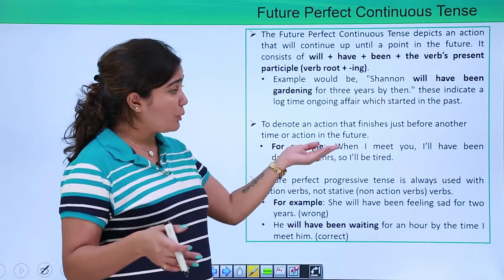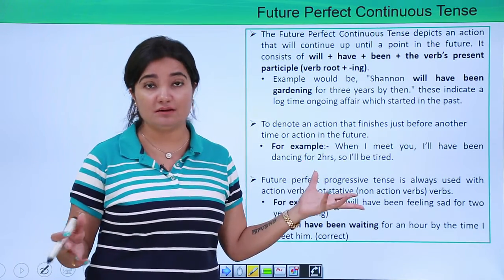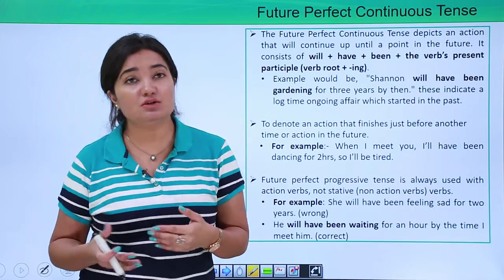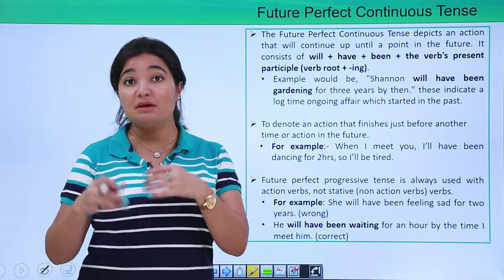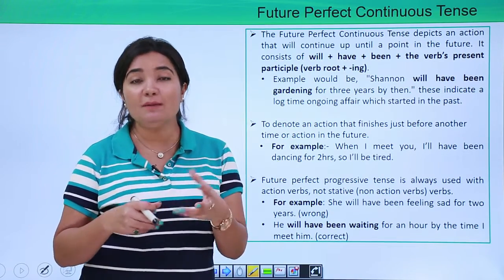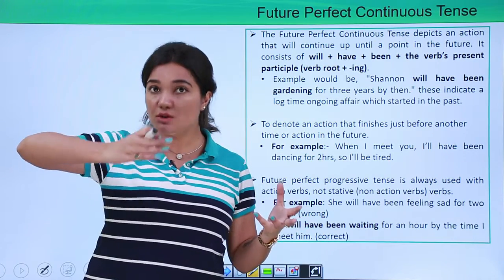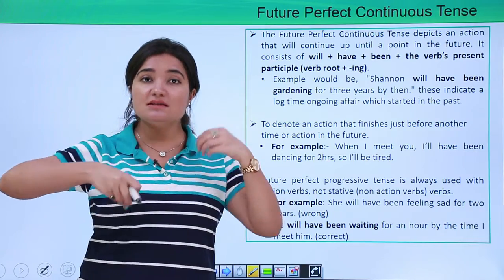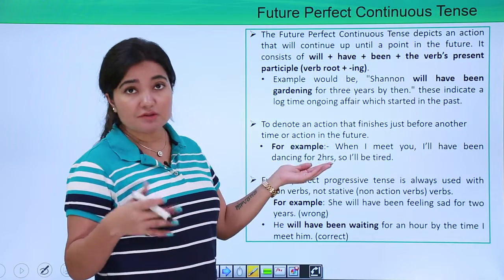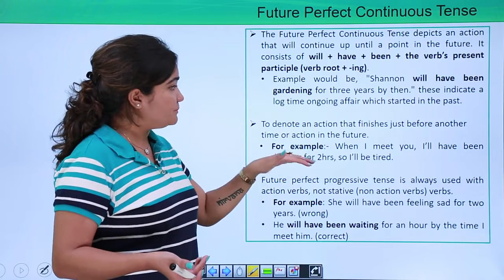So, when I meet you, I'll have been dancing for 2 hours, so I'll be tired. Again, I'll have been dancing, but there's another work which came into the picture, right? When I meet you. There was a work which started whenever, continued in the future, but then along with that there's another thing that came into the picture, right? So this is also a situation in which you can use future perfect continuous tense, right?